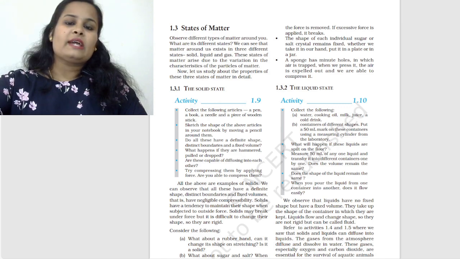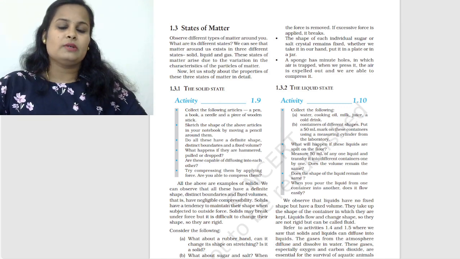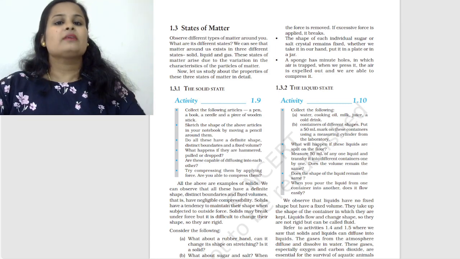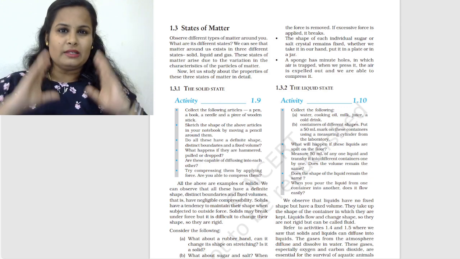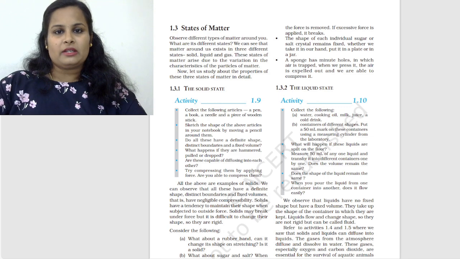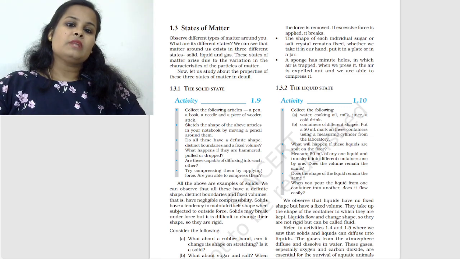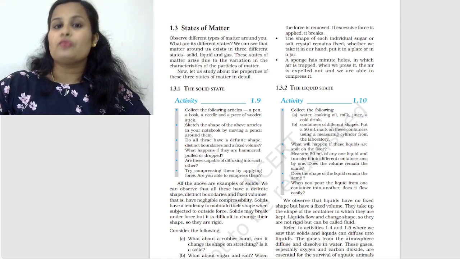So in general, we can say that solids are very rigid in nature. The particles are very closely and tightly packed. They have a uniform composition throughout, and we can see a neat arrangement of particles in the case of a solid. They are not compressible. They are not able to flow, right? They don't have the tendency to flow, so they are not fluids.